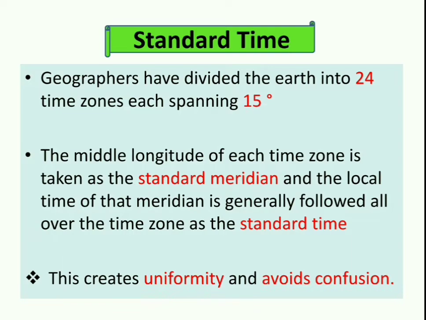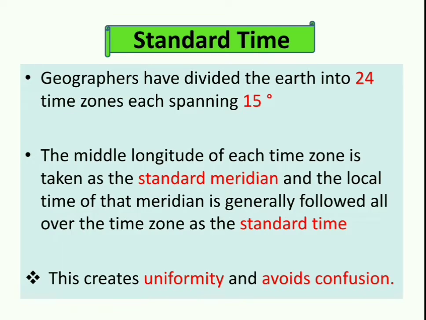So the local time, or the time according to the sun's position in the sky, of this middle longitude is adopted as the standard time. It is taken as the standard time for the whole time zone. See, for the whole time zone, one particular time is adopted, and what is that time? That is the local time of the middle longitude.